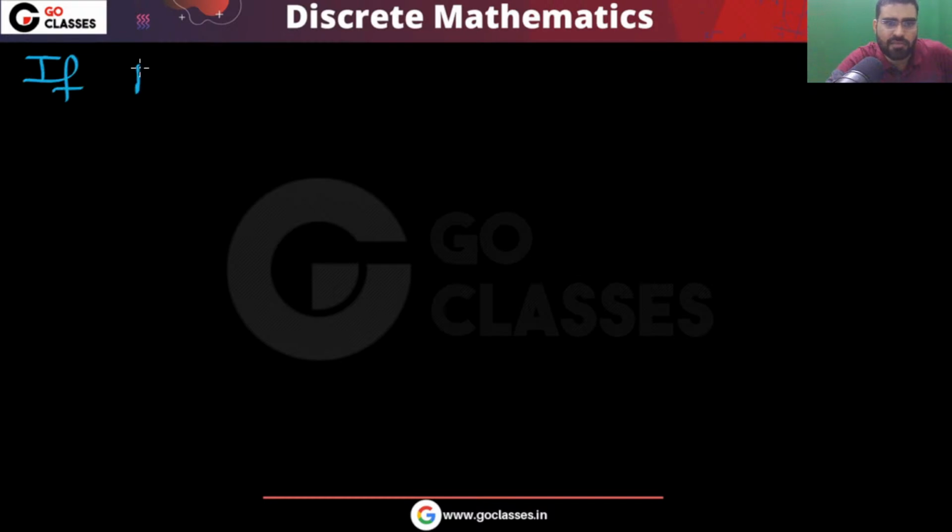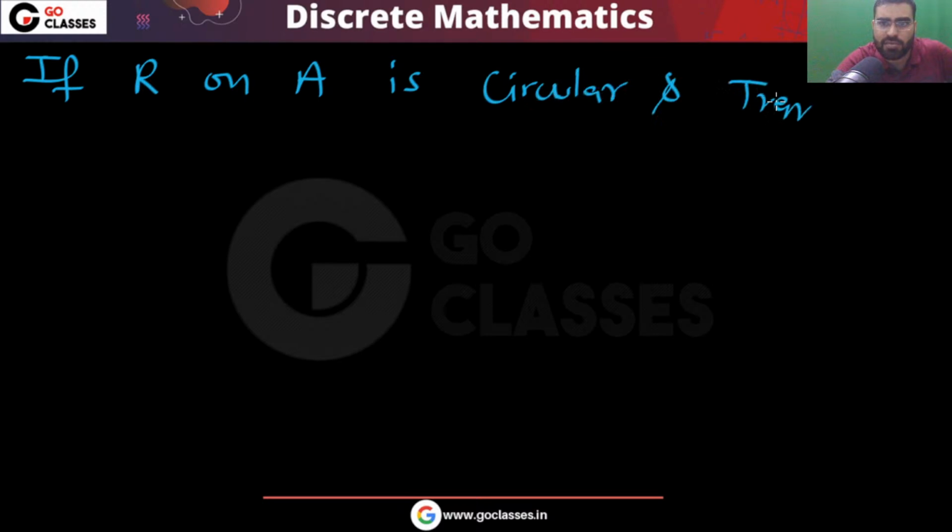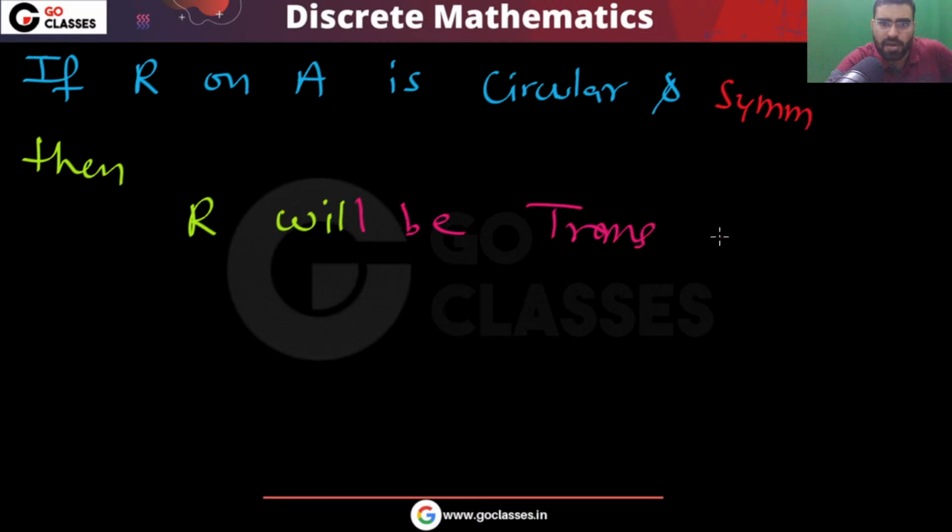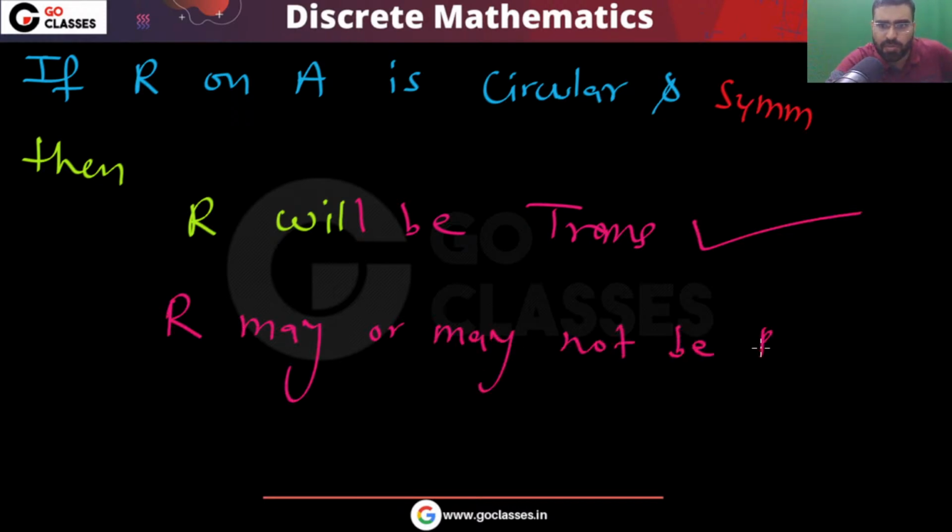If a relation R on set A is circular, and if it is circular and transitive, then remember R will be circular and symmetric. If you have circular and symmetric, then what can I say? I can say R definitely will be transitive. R may or may not be reflexive. Is this understood?